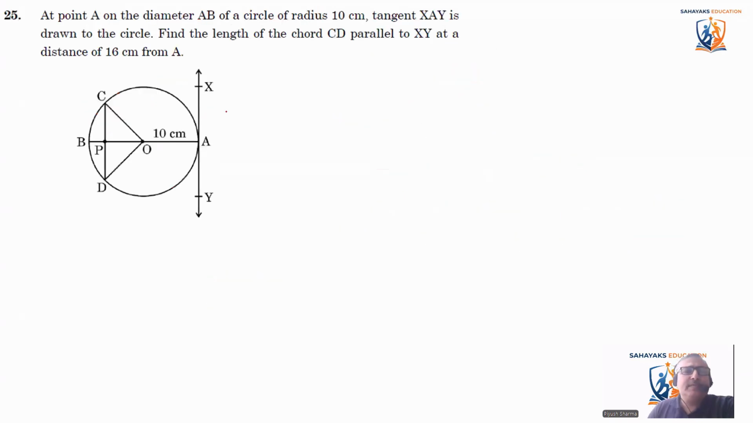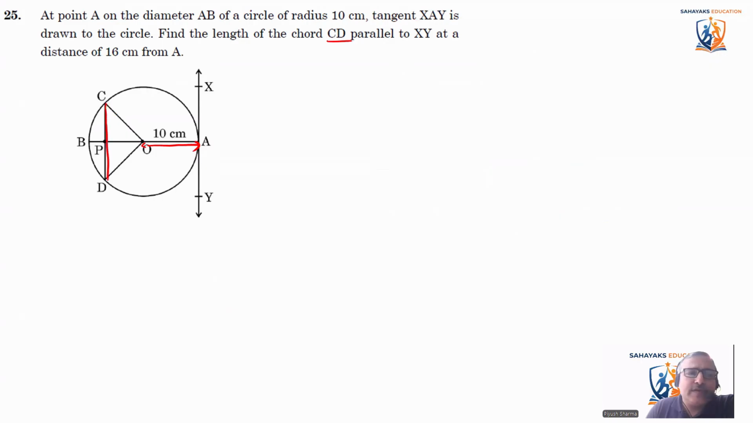Okay, coming to the next question. At a point A on the diameter AB of the circle of radius 10 centimeter. So the circle of radius, from here till here, it's 10 centimeter. Tangent XAY is drawn to the circle. Find the length of the chord CD. We have to find the length of the chord CD.